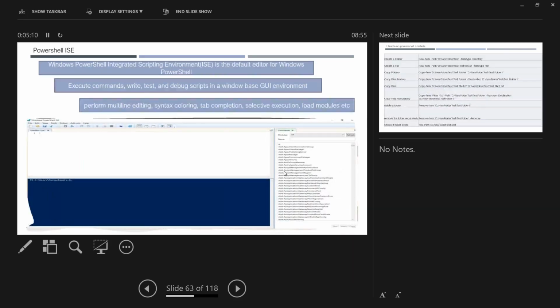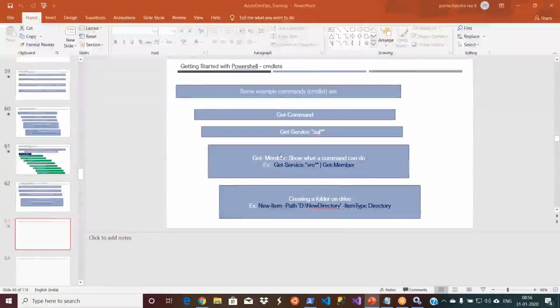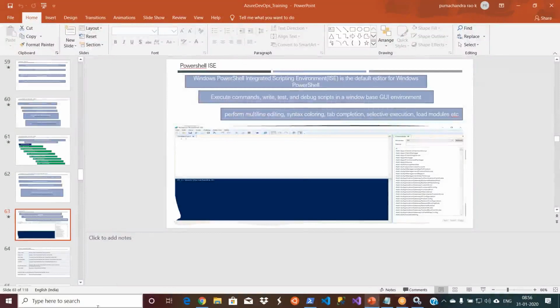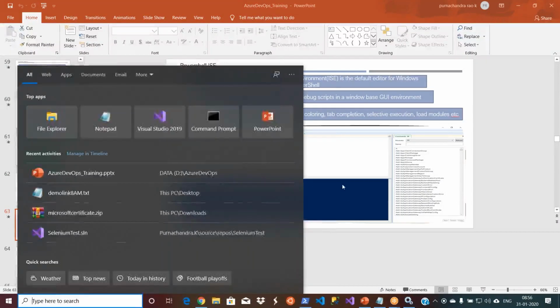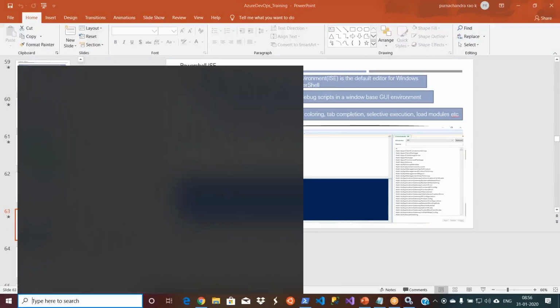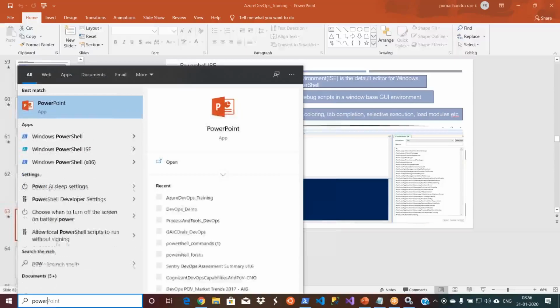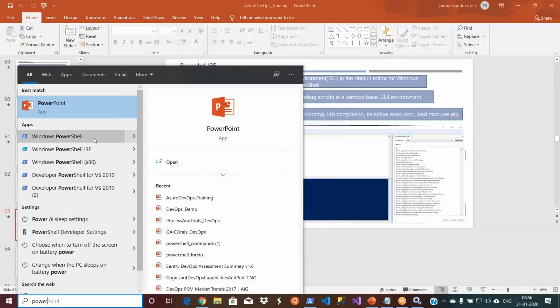Let me open that PowerShell ISE. Let's go and search for PowerShell. So you have Windows PowerShell and then Windows PowerShell ISE.